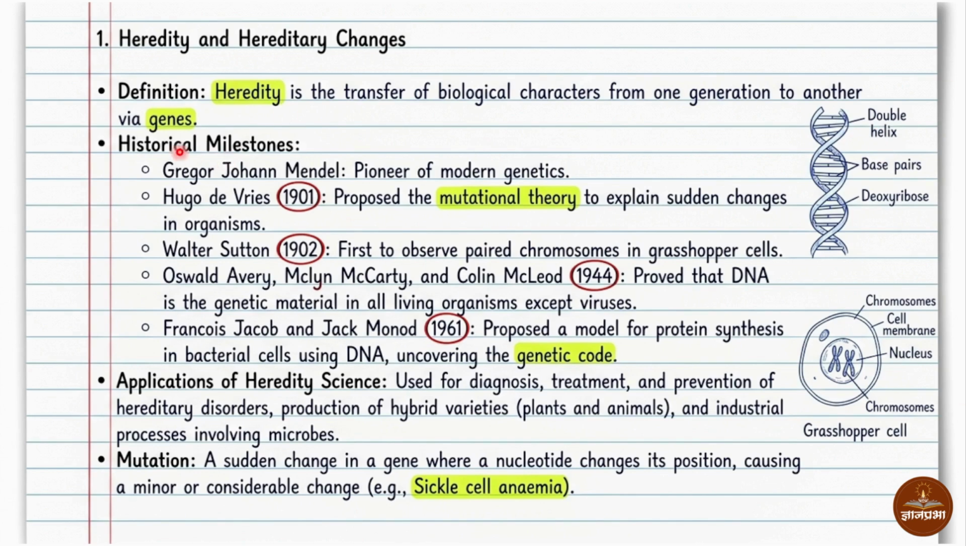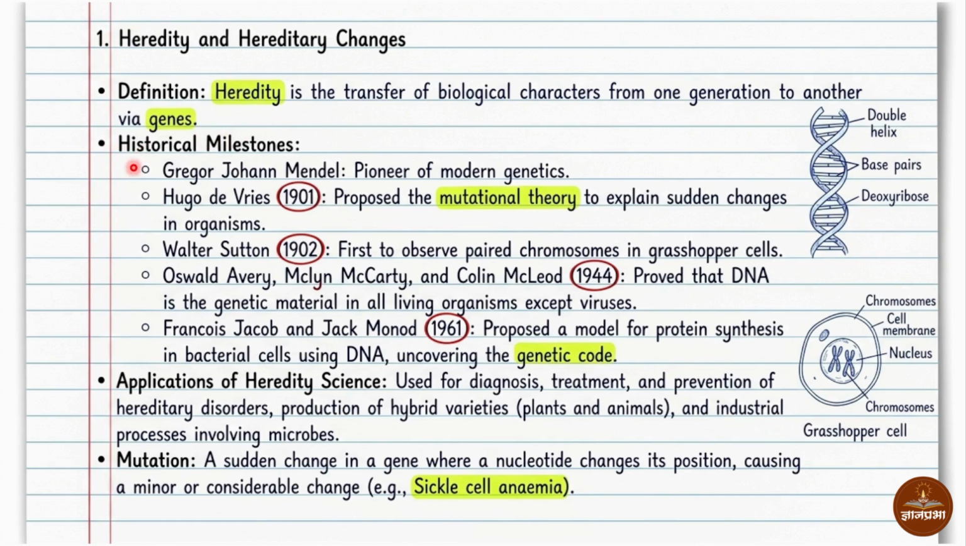Firstly, we see the definition of heredity. Heredity is a transfer of a biological character from one generation to the another generation via genes. Means heredity is nothing but the transfer of a biological character from one generation to the another generation via genes. Genes are the means of transfer of biological character from one generation to the another generation.